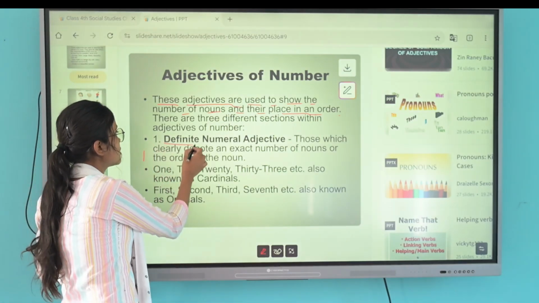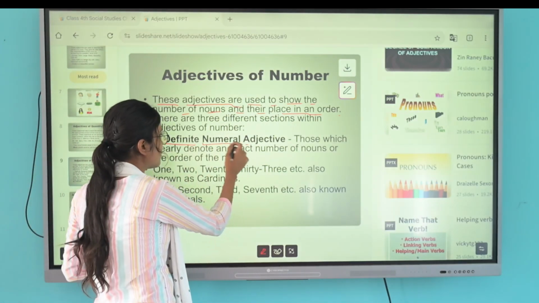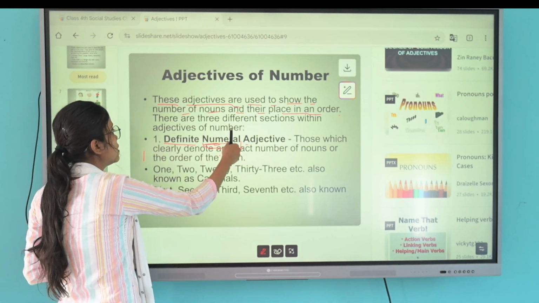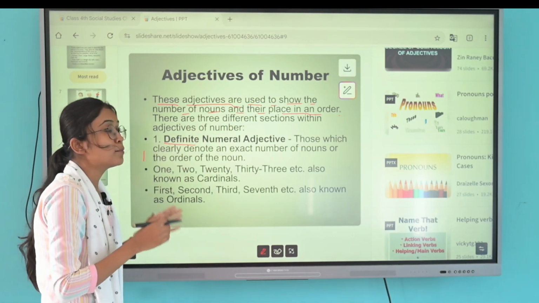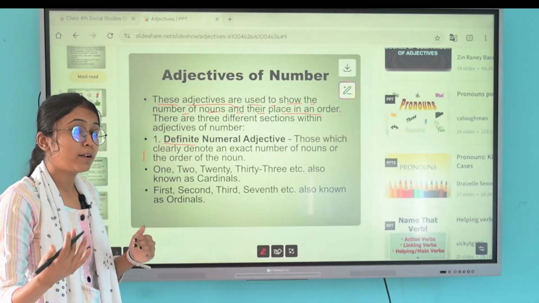The first one is the definite numeral adjective. So what is a definite numeral adjective?